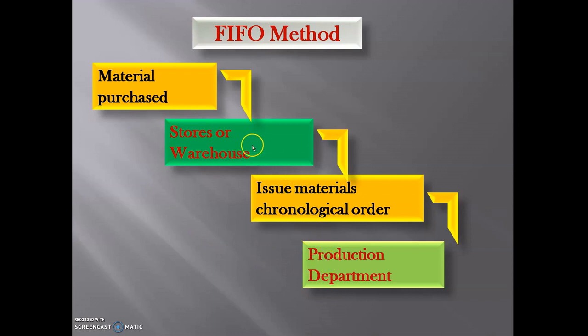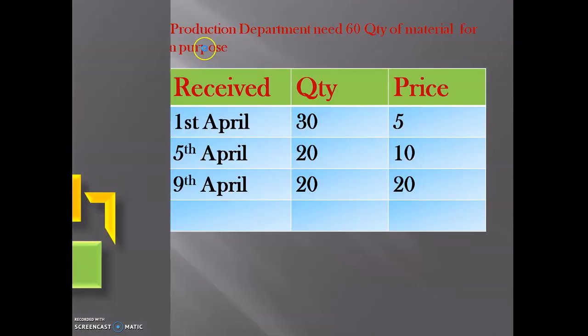That means the store department will issue materials in chronological order, and that is called the FIFO method, first in, first out. So this is the process of FIFO.